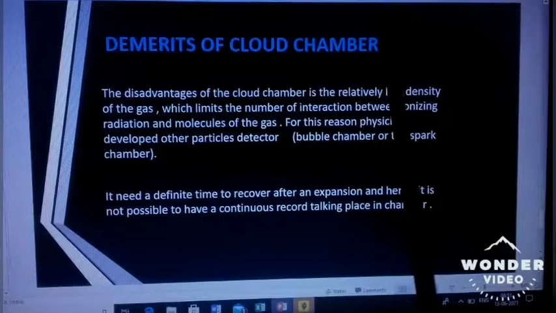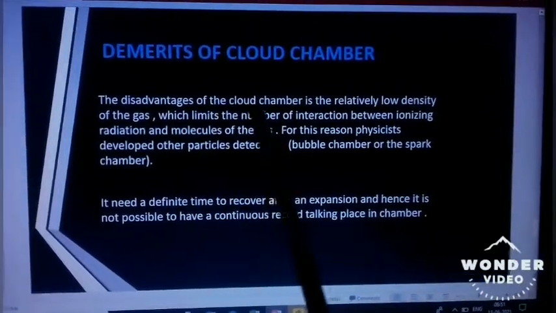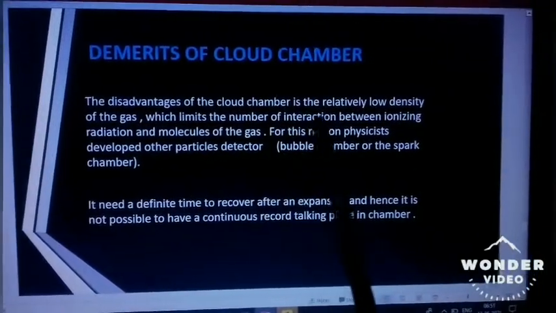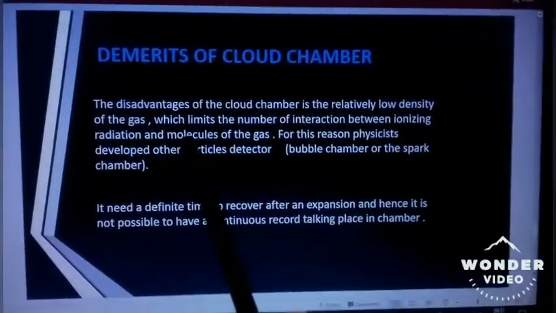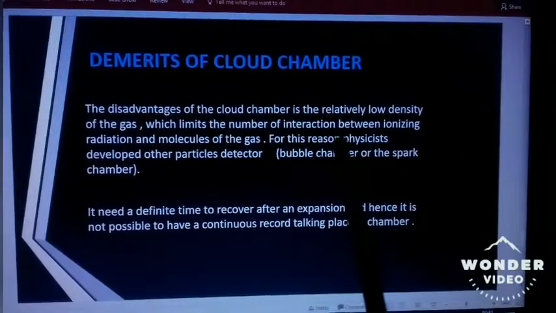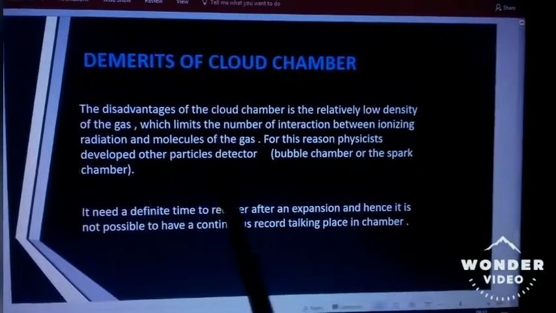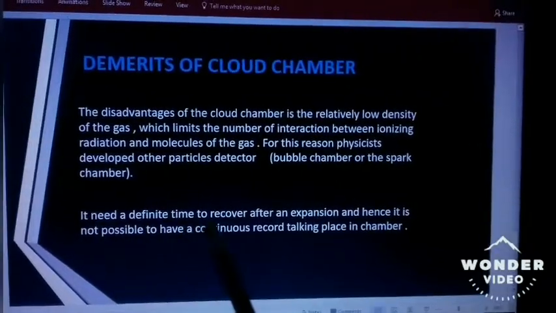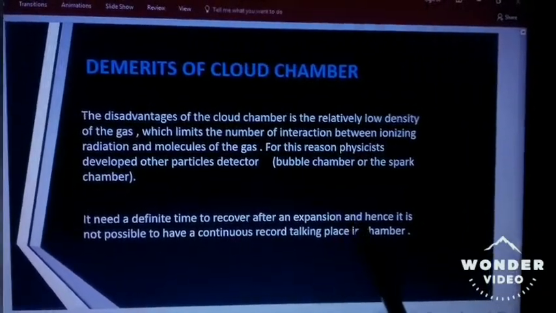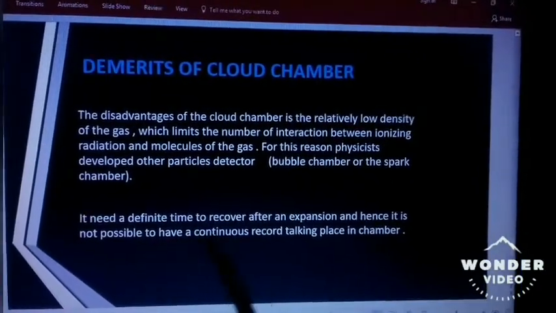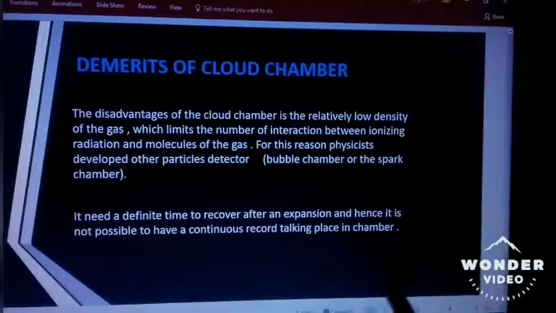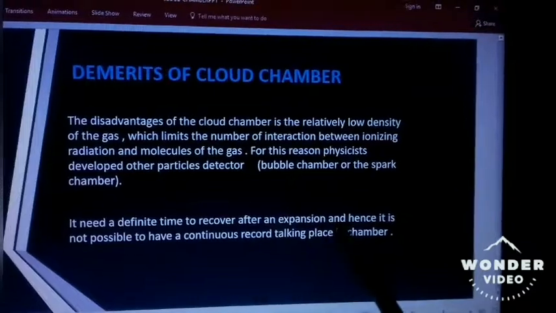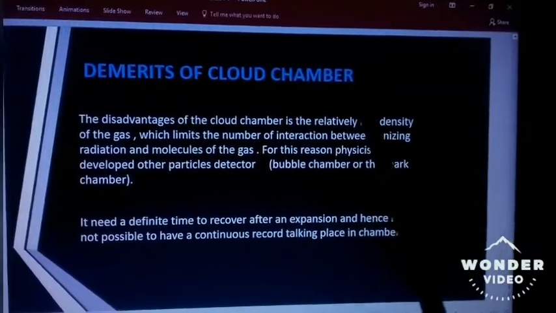Demerits of cloud chamber. The disadvantage of the cloud chamber is the relatively low density of the gas, which limits the number of interactions between ionizing radiation and molecules of the gas. For this reason, physicists developed other particle detectors, the bubble chamber and the spark chamber. It needs a definite time to recover after an expansion, and hence it is not possible to have a continuous record taking place in the chamber. So these are the disadvantages of cloud chamber.